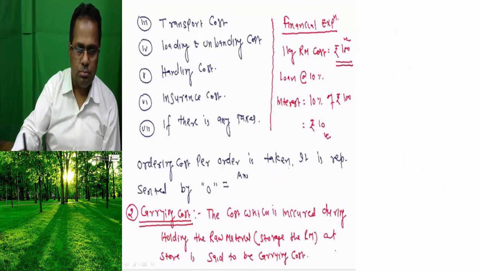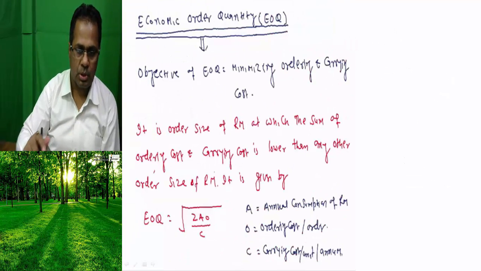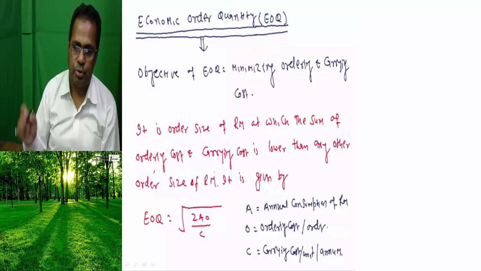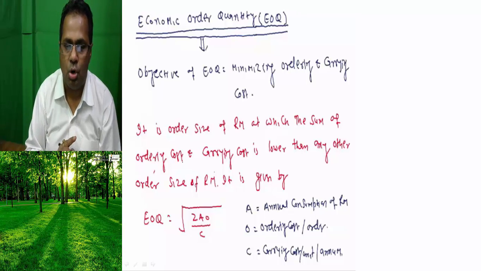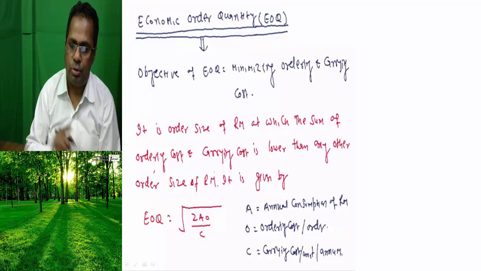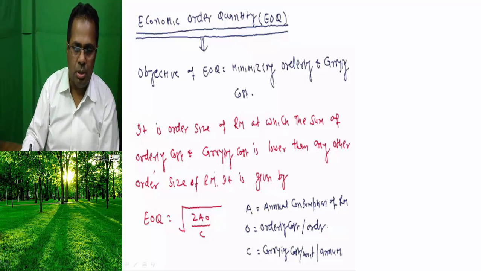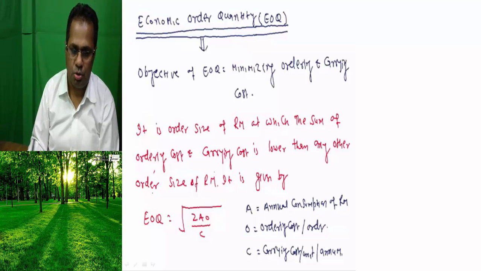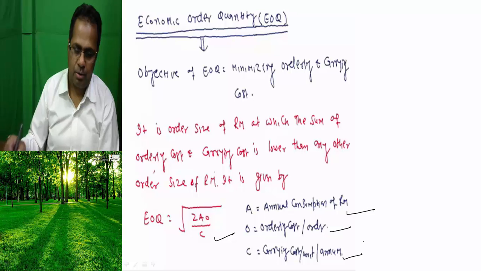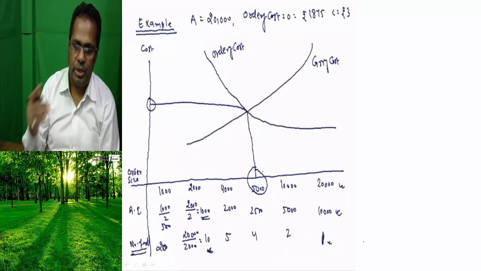Now, what is the EOQ? Already I have mentioned this is the order size at which the ordering cost and carrying cost are lowest. It is the order size of raw material at which the sum of ordering cost and carrying cost is lower than any other order size. It is given by this formula. What is A? A is annual consumption, O is ordering cost, C is carrying cost. Now it is calculated.